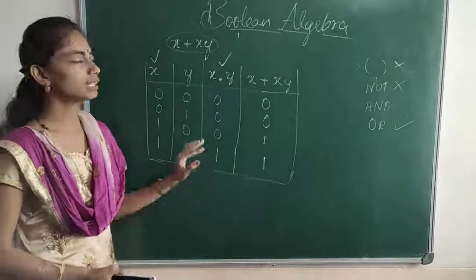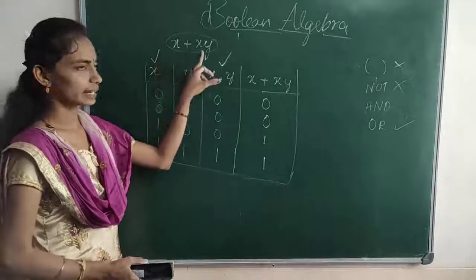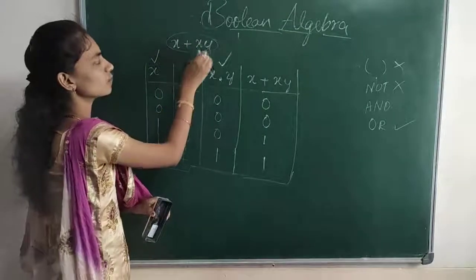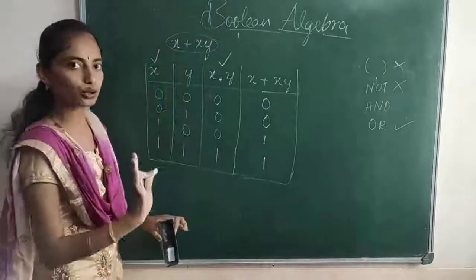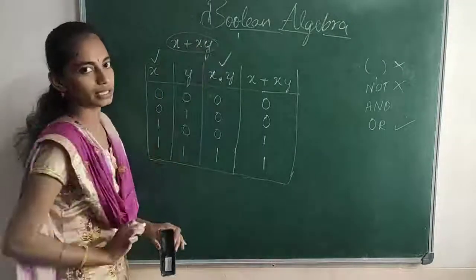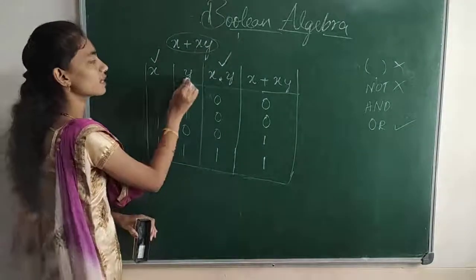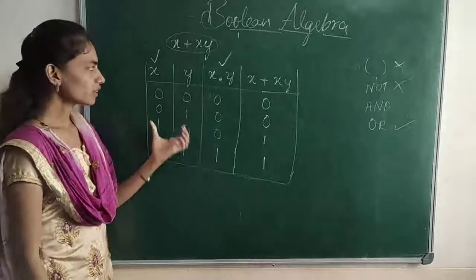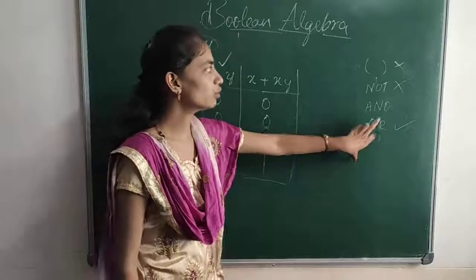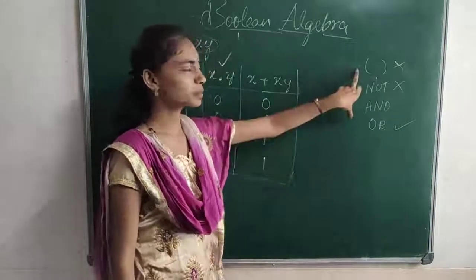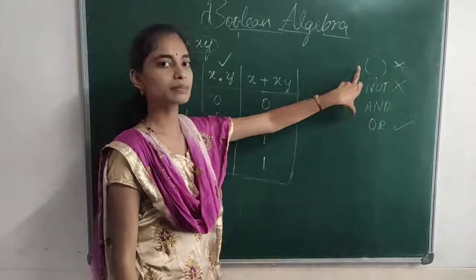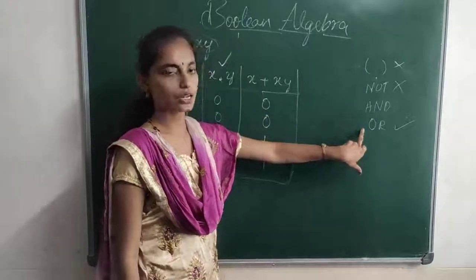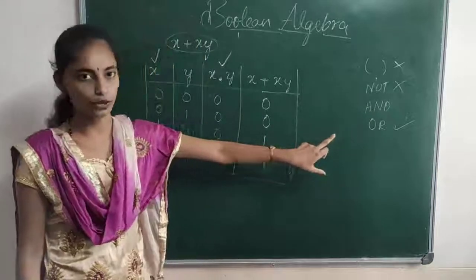So this is how we write the truth table. It is simple. By seeing the expression, we understand here we have two variables, x and y. So write x and y and then write the possible values. After this, we have to know the precedence: first parentheses, then not, then and, then or.